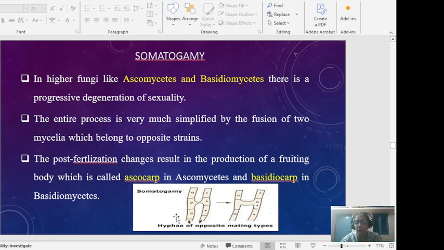Somatogamy means the two cells are similar. In higher fungi, ascospores and basidiospores, there is progressive degeneration in sexuality. The entire process is very much simplified by fusing of the two mycelia which belong to opposite strains. The post-fertilization stage results in production of the fruiting bodies called ascocarp and basidiocarp.